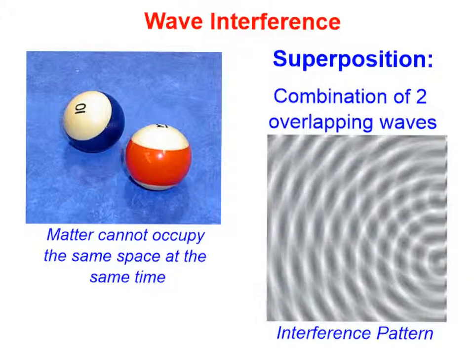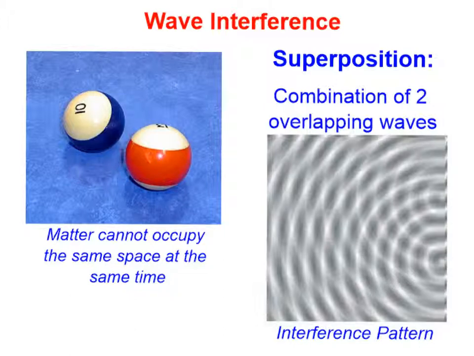First, let's take a look at an example where we have two billiard balls and they collide. We know that when those two billiard balls collide, they bounce back in different directions from one another. And this is true not just for billiard balls, but for all matter. Matter cannot occupy the same space at the same time. This is not true for waves, however. When different waves collide or come together, they do not bounce back like these billiard balls.